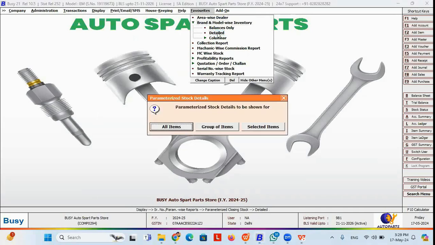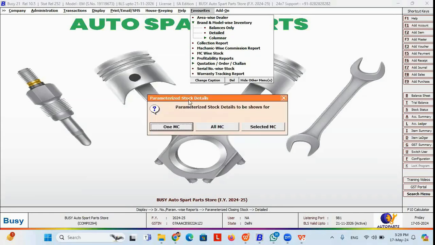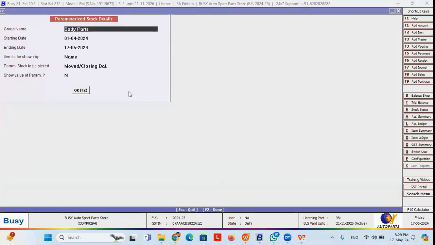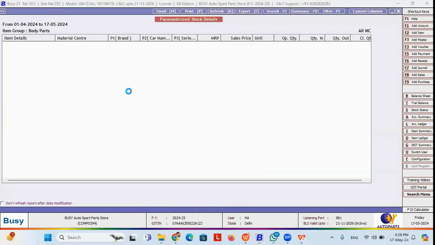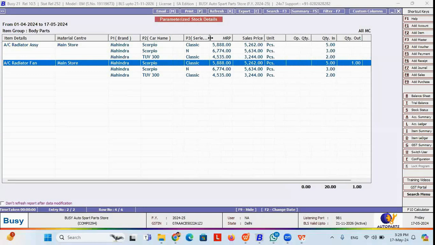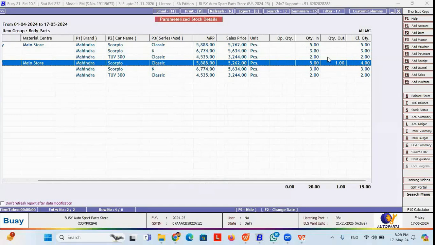From here, if I want to see the detail of a group of items or a particular selected item, I can select one godown wise, or if I want to select all godown wise, then I can select all. And if I want to select the group name, whatever group of items stock I need to see, I can select the group name. Against that, I can see the item along with the brand name, the car name, the series name, or you can say the model name, and also the opening quantity, in quantity, out quantity, and closing quantity. So you can also see the report in multi-zooming mode.